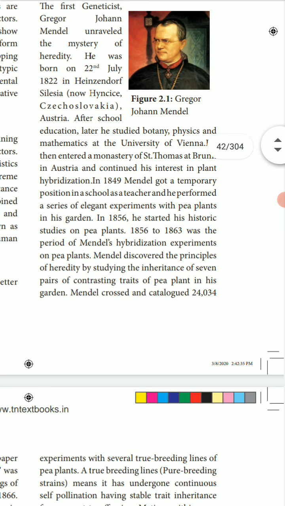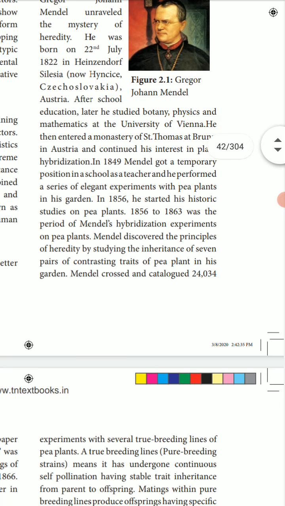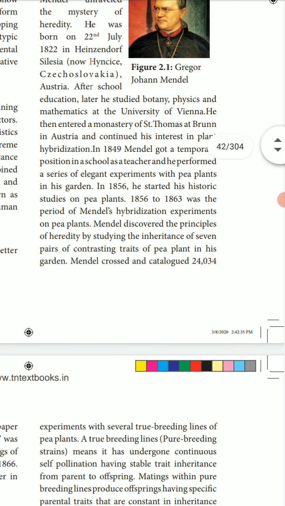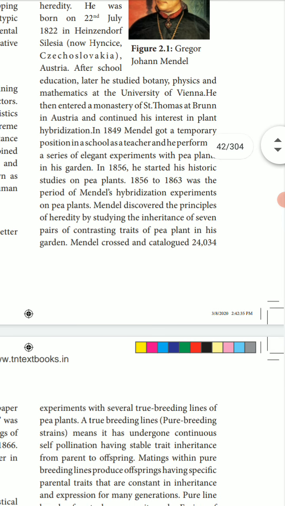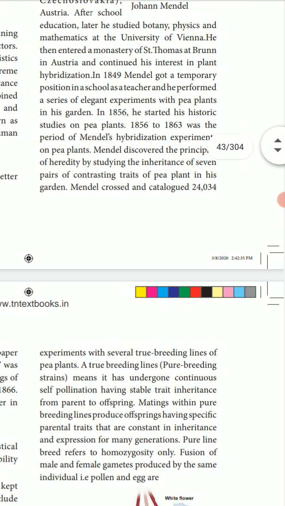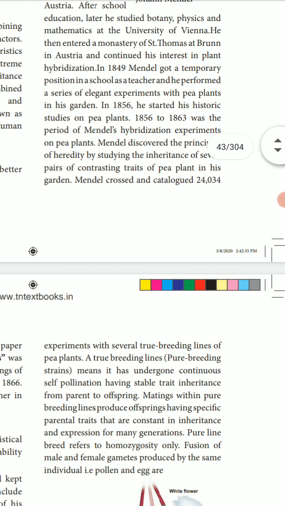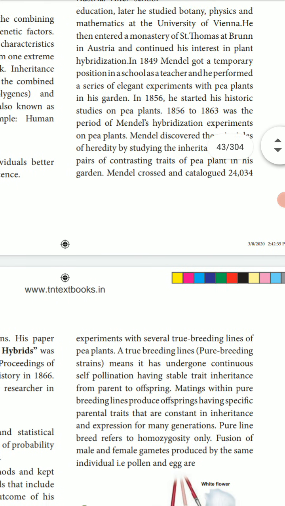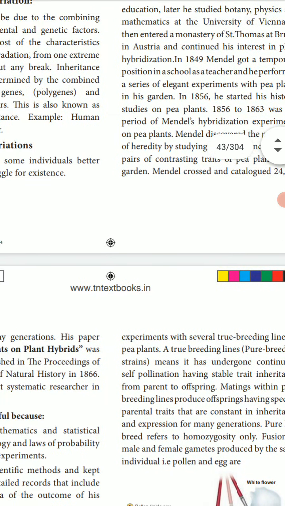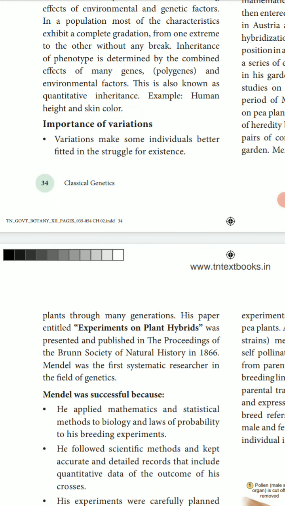From 1856 to 1863 was the period of Mendel's hybridization experiments on pea plants. Mendel discovered the principles of heredity, studying inheritance with 7 pairs of contrasting traits. In the garden pea plant, Mendel crossed the plants over generations.